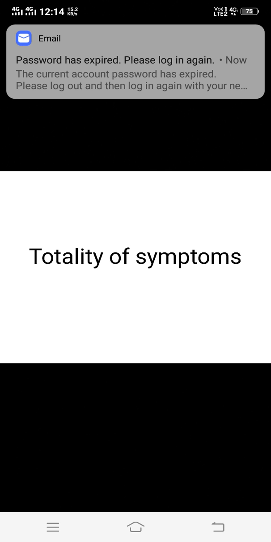So we have to form a picture, or a portrait, or an image on these signs and symptoms. We have to form some image or picture or portrait, and that portrait may be matched with the totality of some remedies. So this is the formation of the portrait of a patient.